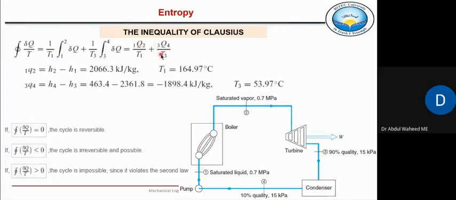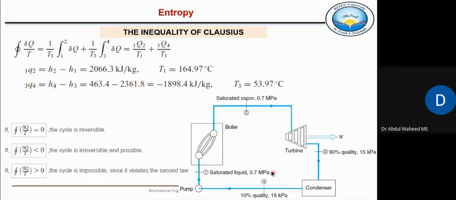So what is 1Q2? The heat transfer in the boiler is simply the enthalpy change, H2 minus H1. That is the equation for the boiler. And heat transfer in the condenser is simply given by H4 minus H3, final minus initial. Here it is H2 minus H1. So we can see from the table the corresponding values of H1 and H2, and that comes out to be 2066. Similarly, H4 and H3 again from the table and the mixture region equation. These are the enthalpies which we have calculated.